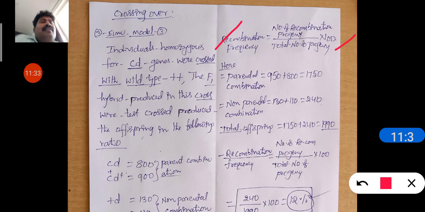Here, parental combination: 900, sorry, here 900 only, not 950. 900 and 800, so that is almost 950. Here 950 and here 800. So total is 750. Parental combination is 750.